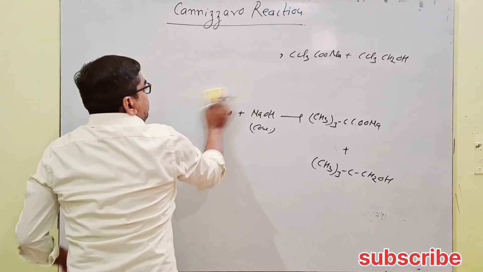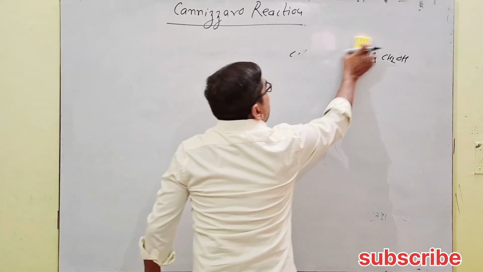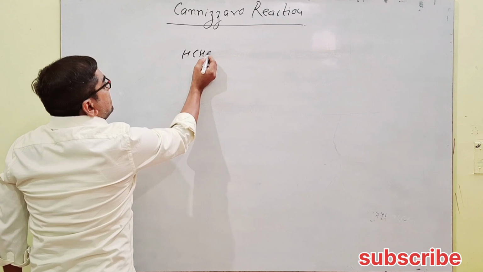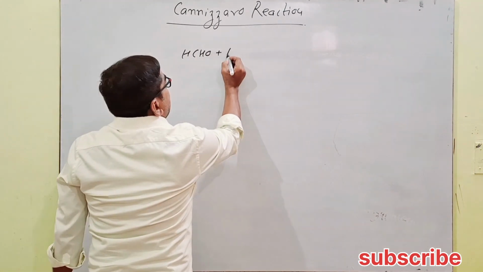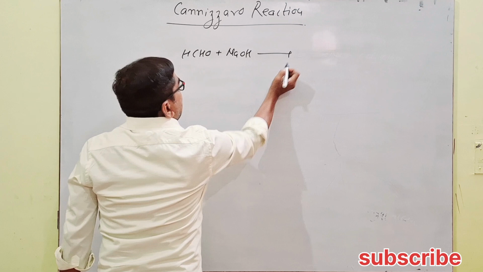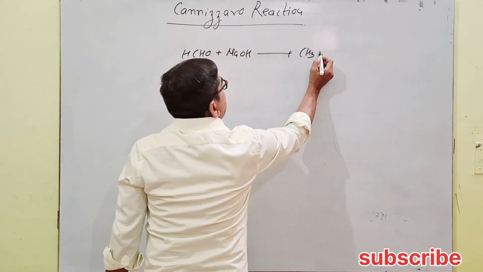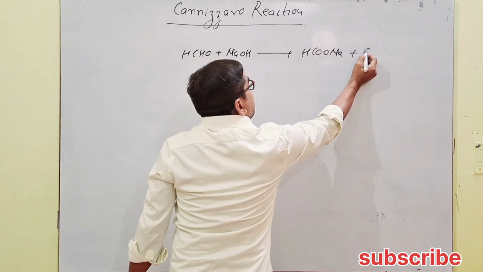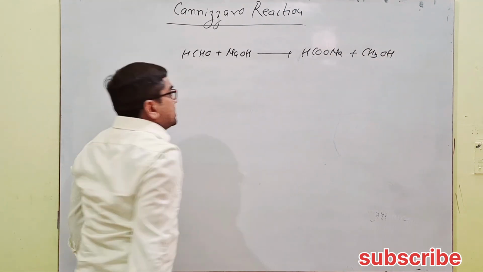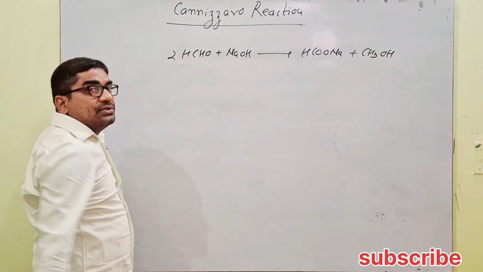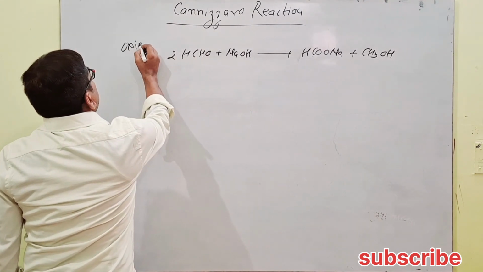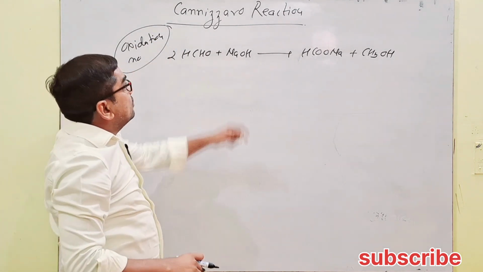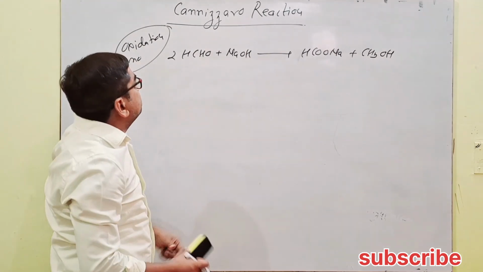Next, in the Cannizzaro reaction, taking a very simple example, HCHO reacts with NaOH, as we have discussed already, and gives the products HCOONa with CH3OH from two molecules of HCHO. So on the basis of oxidation number, which category does the Cannizzaro reaction belong to? Redox.